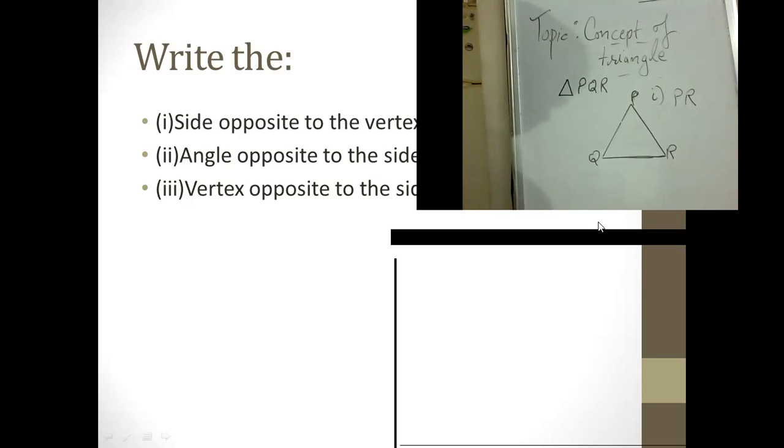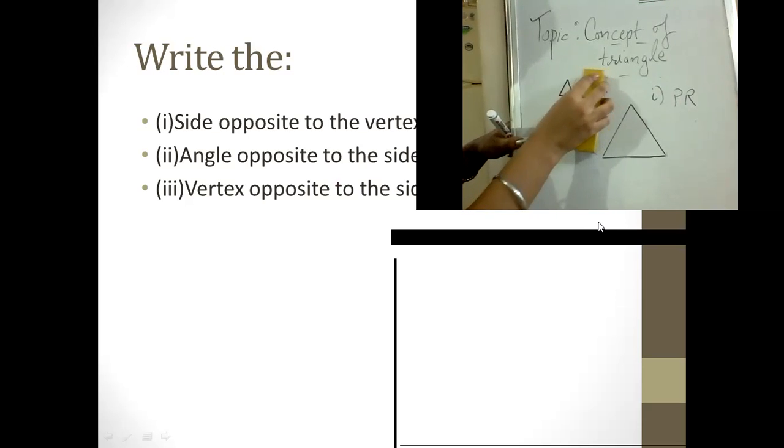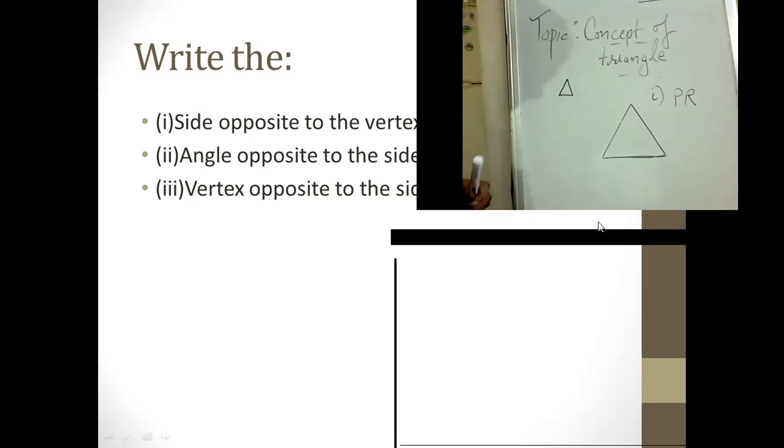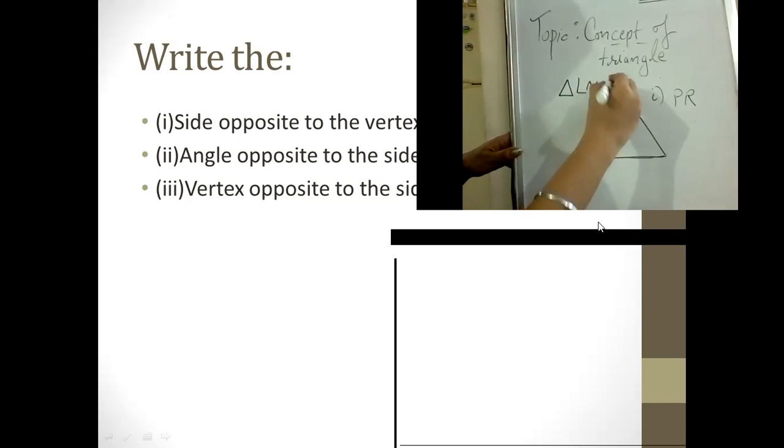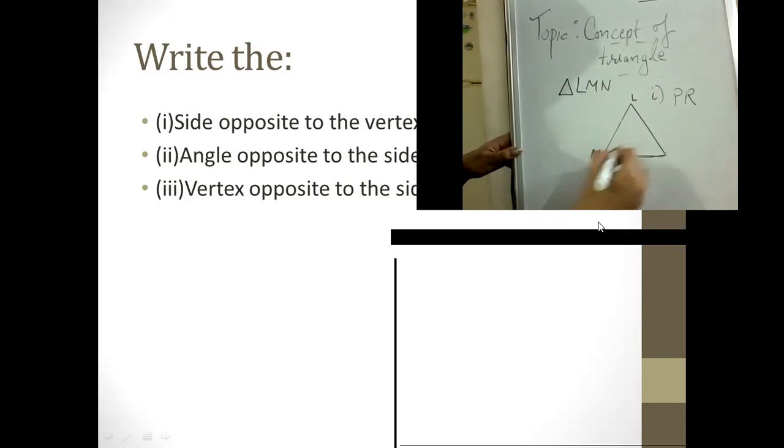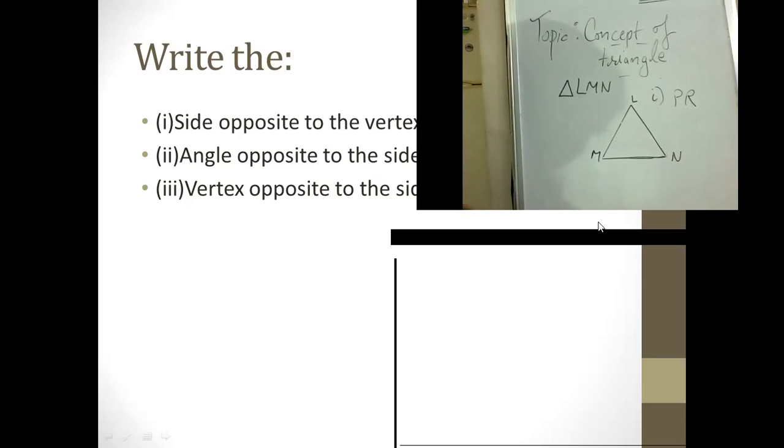Okay. What about the second one? Angle opposite to the side. Now we have to construct another triangle. Let us change the name only, so as not to waste our time. Now we have to write for triangle LMN. What is the question they are asking?